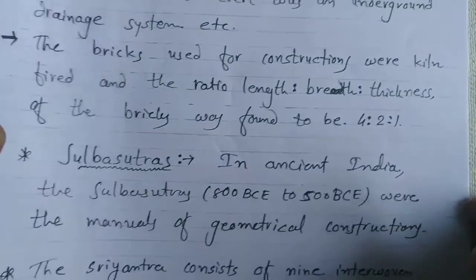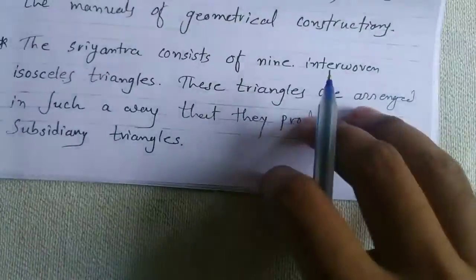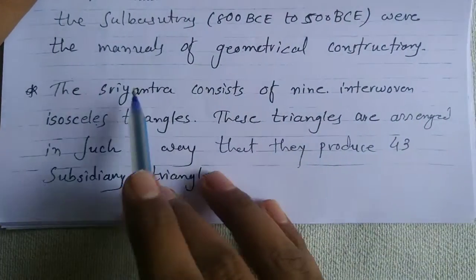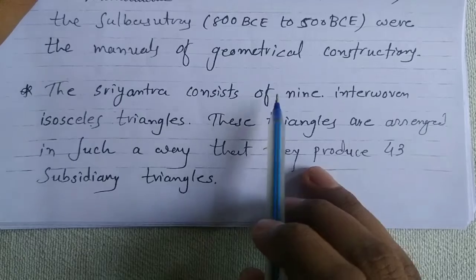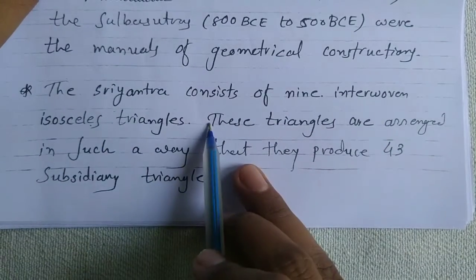We also know about the Sri Yantra. Does anyone know the Sri Yantra? Yes. The Sri Yantra consists of 9 interwoven isosceles triangles.